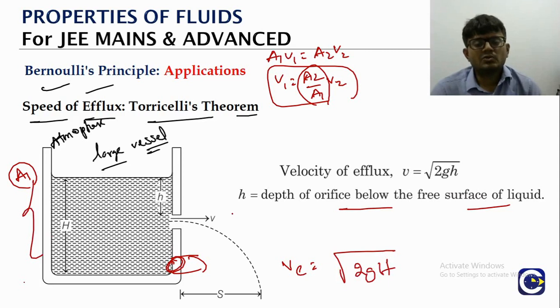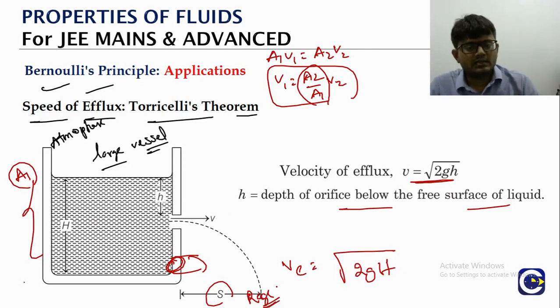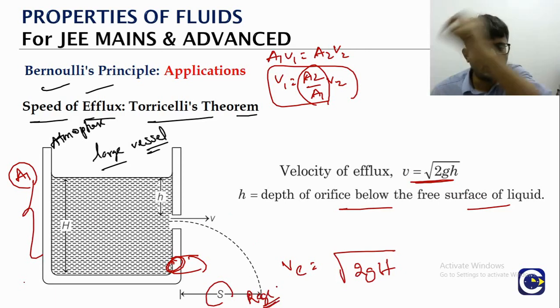Even using that velocity we can find the range or the distance that the water can actually cover. That is something we have seen in kinematics, 2D motion, like a horizontal projectile.